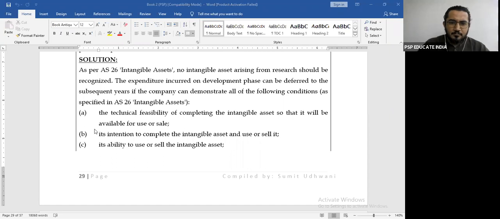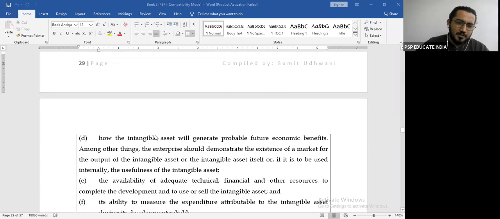Second, the intention to complete the intangible asset or to use or sell it. So there should be an intention to use or sell the intangible asset. You should have the ability to use or sell the intangible asset.